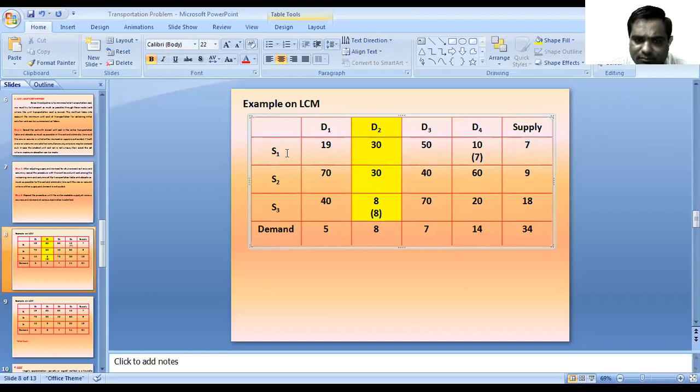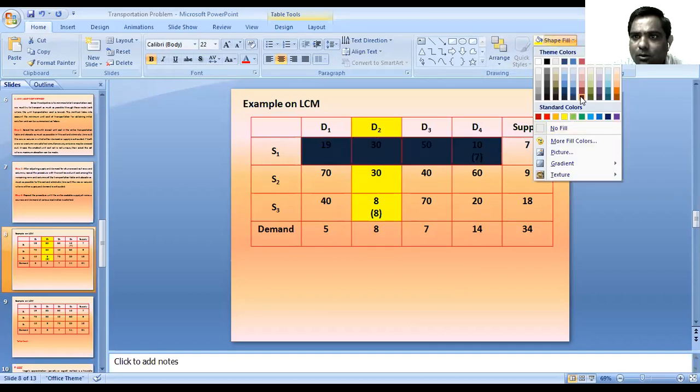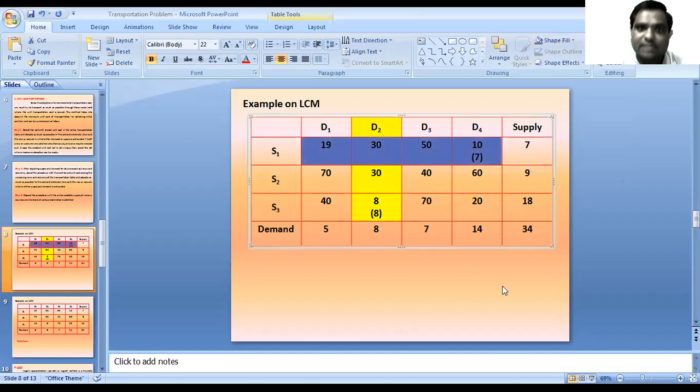In this case, the supply from the S1 source, that is the 7 units, is completed. So line out or cross out the row or column. That means the row of the S1 unit is finished.